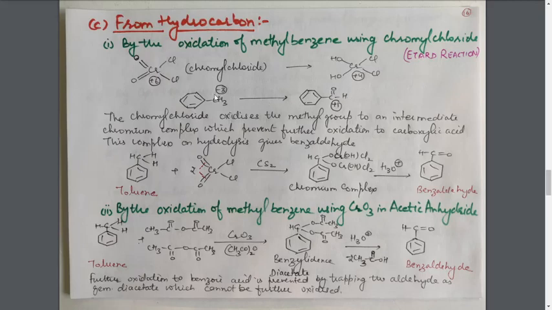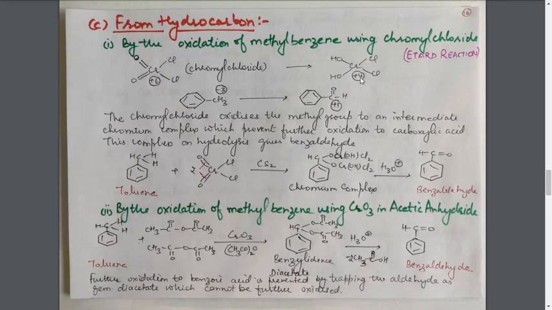During this reaction, the methyl benzene is converted into benzaldehyde. Here the change of oxidation state is from -3 to +1, so the change of oxidation state is 4, and here the change of oxidation state is only 2. Here there is an increase of 4, but here it is a decrease of 2.